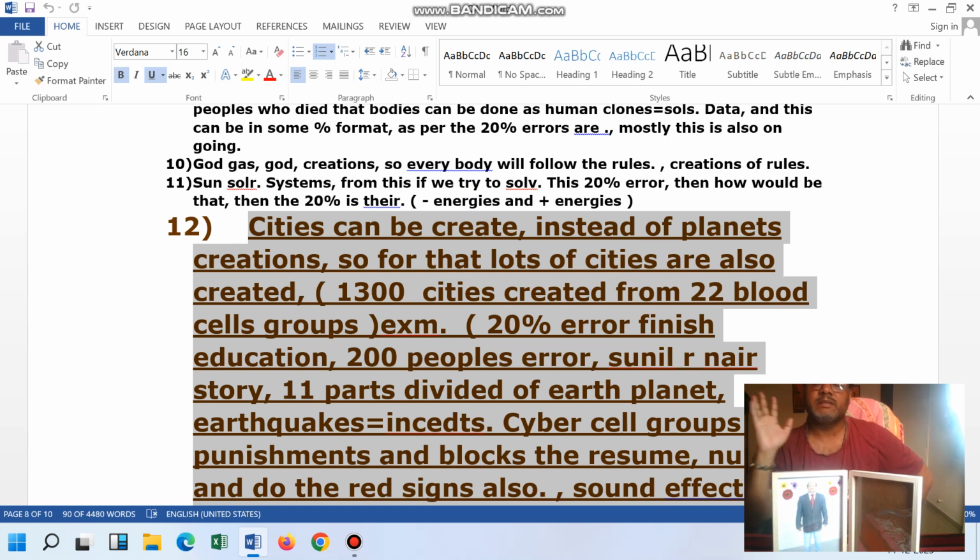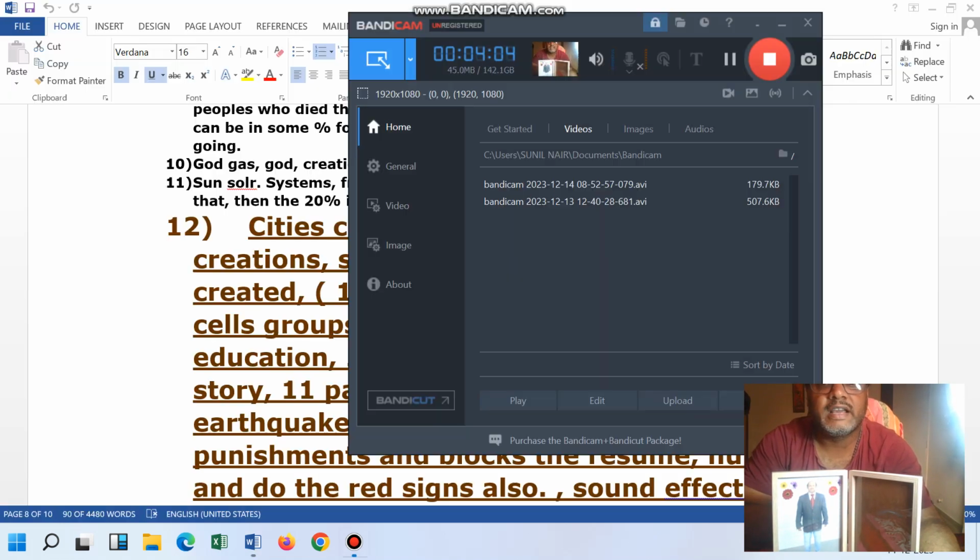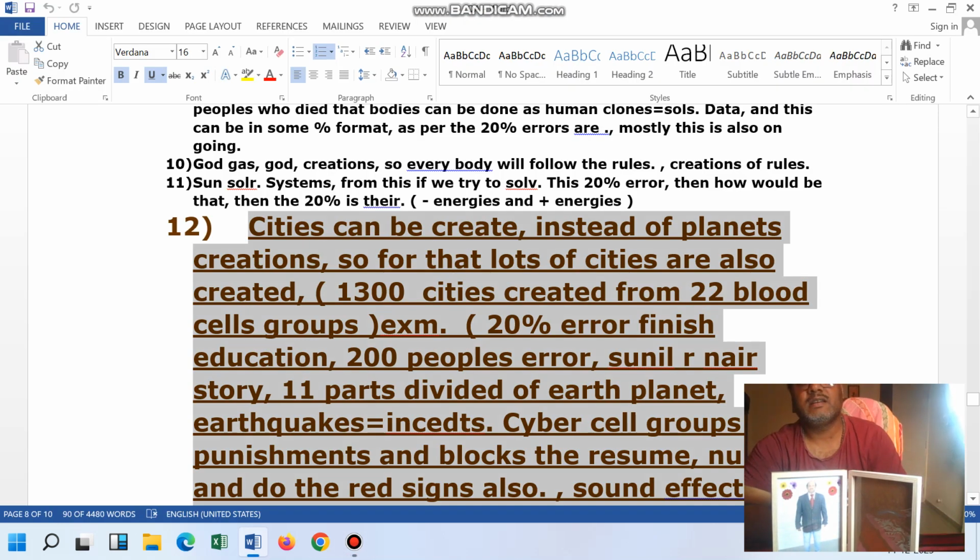Whenever a big task is going to happen, before that he divides the world. Currently, assume that the world might be divided into 11 parts. In this, Asia is one of the parts where the world has been divided. Like this the task starts, and in this task he started the task of the education sector. And currently the error is 20 percent. Previously it might have been 8 percent or 10 percent, and currently it is 20 percent error.